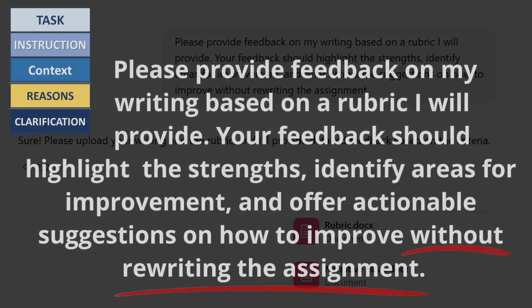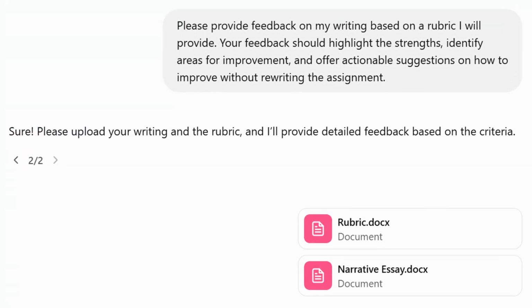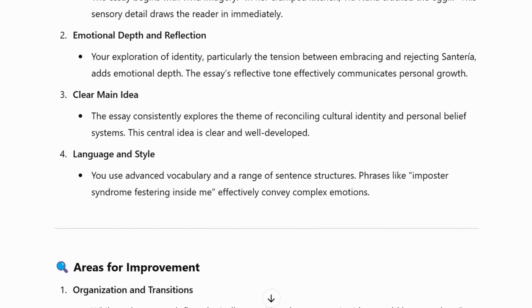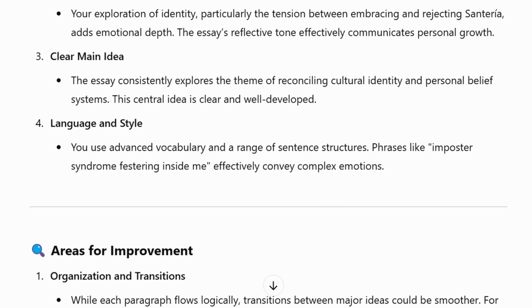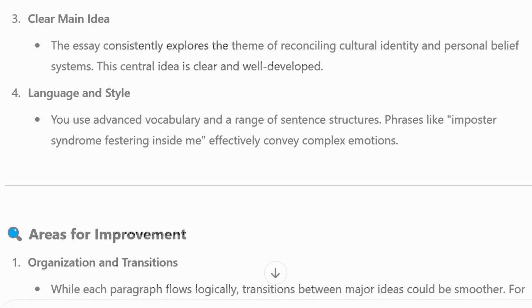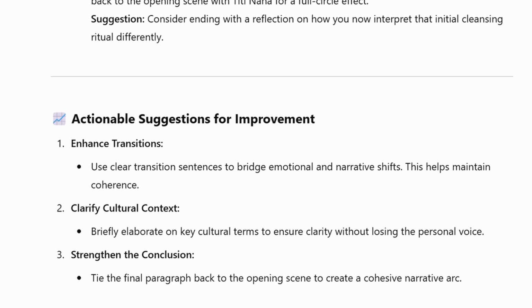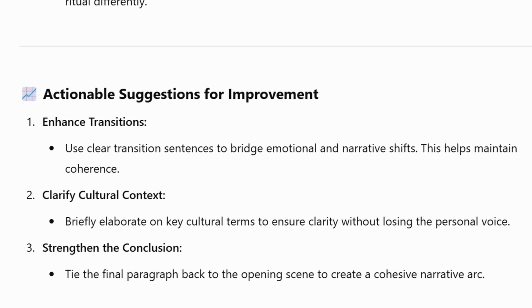And sure enough, I simply upload the documents needed and it gives me great feedback. Here it is, it's giving me strengths, it's giving me areas to improve, it's talking about what I should do, and then it gives me some actionable suggestions for improvement. Enhance the transitions, clarify cultural context, strengthen the conclusion. Great. Very good, usable feedback that I got from my essay.